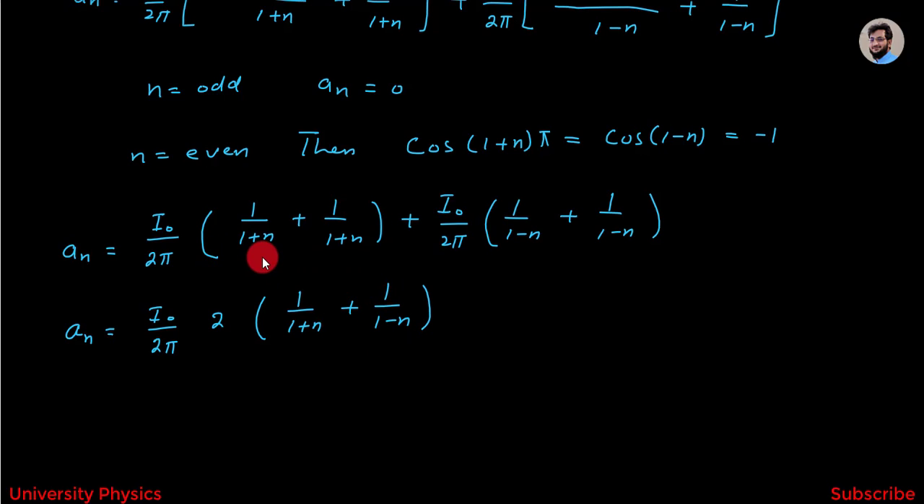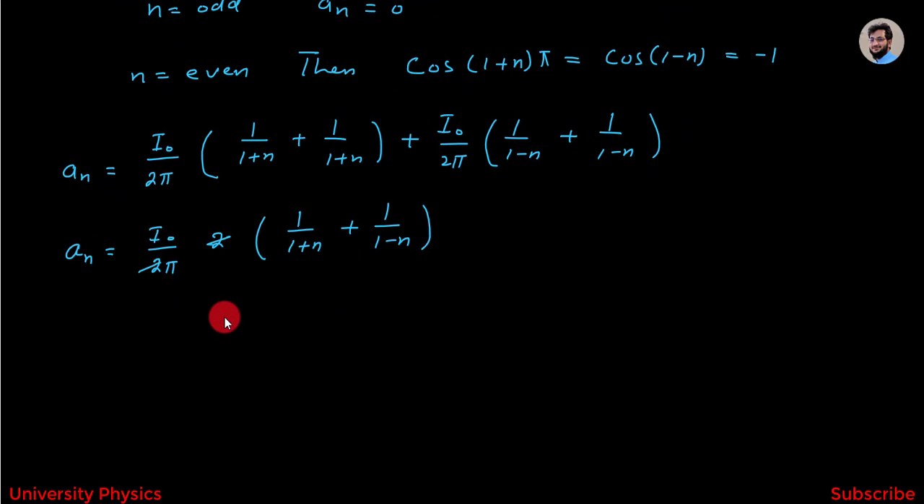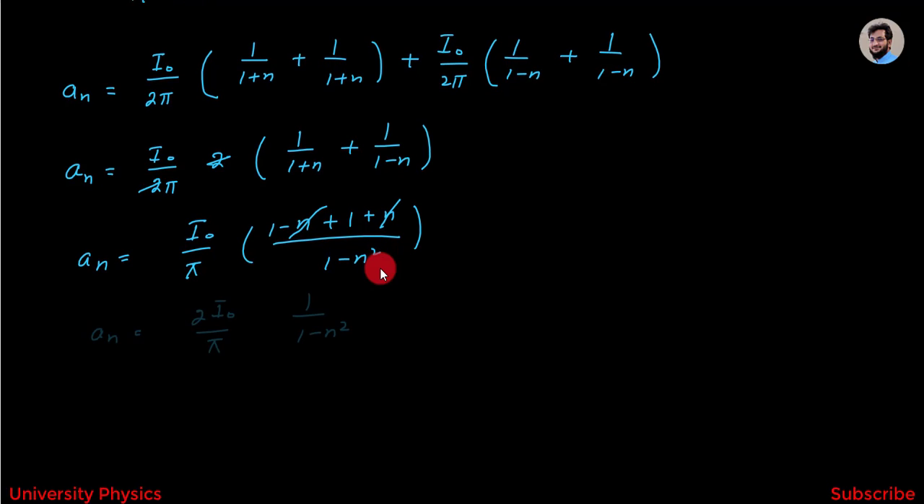So here this 2 and this 2 will cancel and we will take the LCM here. So after taking LCM and cancelling these 2, we will get aₙ is equal to I₀ divided by π [(1−n) + (1+n)] divided by (1−n²). Here this minus n and this plus n will cancel each other and we will get aₙ is equal to 2I₀ divided by π into 1/(1−n²).